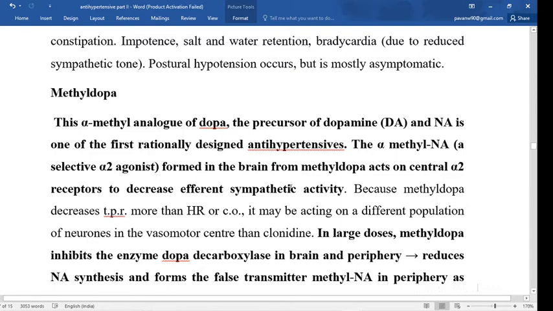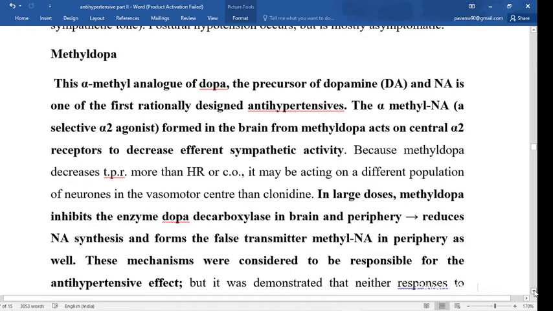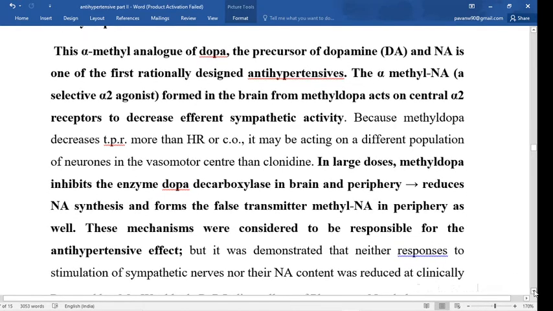Now the second mechanism of action: in large doses, this methyldopa also inhibits the enzyme dopa decarboxylase in the brain and the periphery. Dopa decarboxylase is the enzyme, and due to that inhibition of the enzyme it reduces the noradrenaline synthesis, and methyldopa also acts as a false neurotransmitter in the periphery as well.